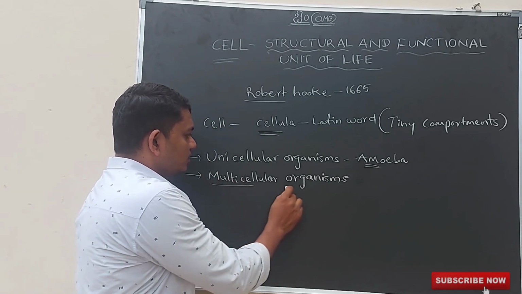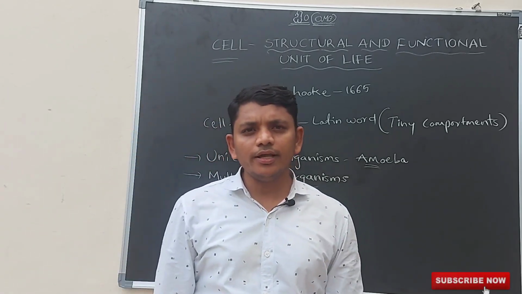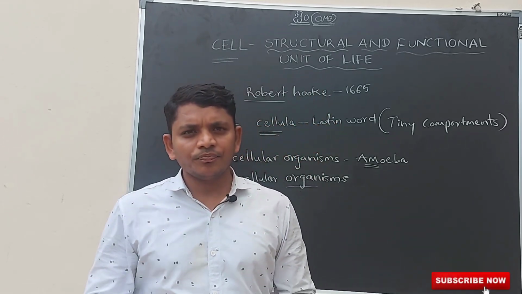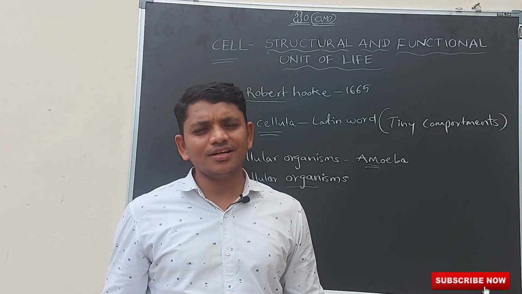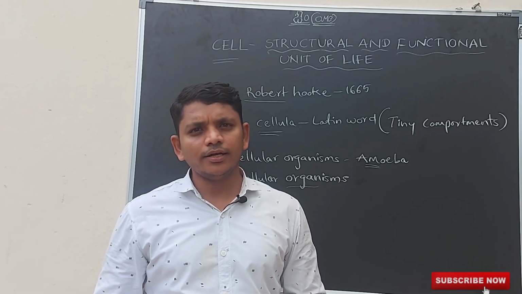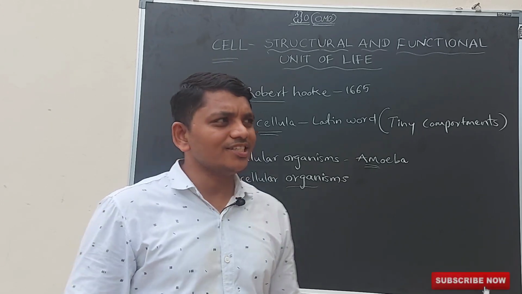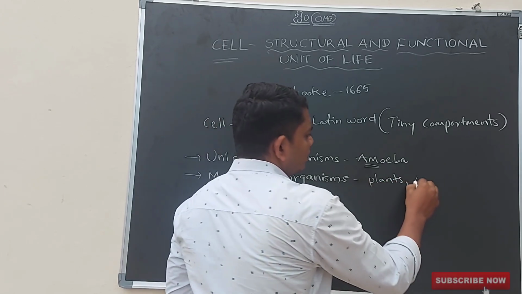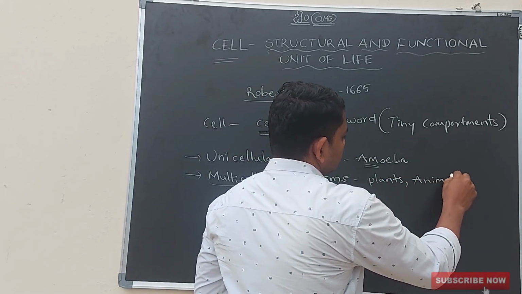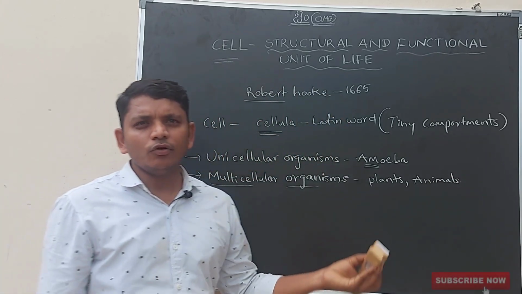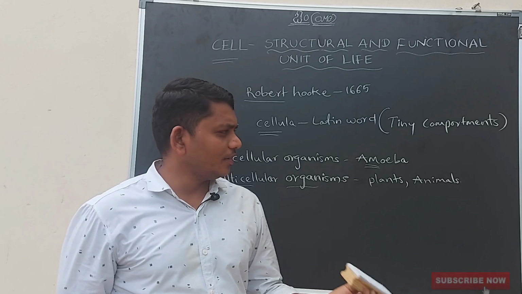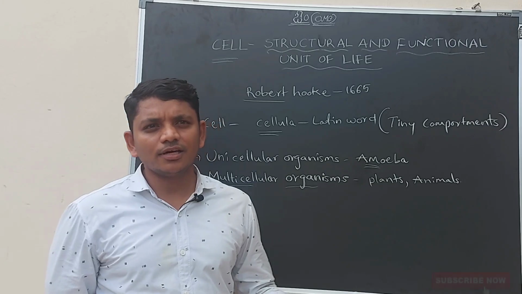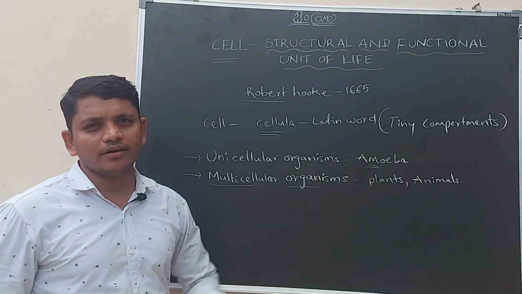And multicellular organisms means the entire body is made up of more than 2 cells. As I said earlier, 2 cells or 10 cells or 100 cells or 1000 cells or lakhs of cells. For example, matured plants and animals, like mango tree or apple tree or banana tree, or animals like human beings, lions and tigers. All these are the best examples for multicellular organisms.